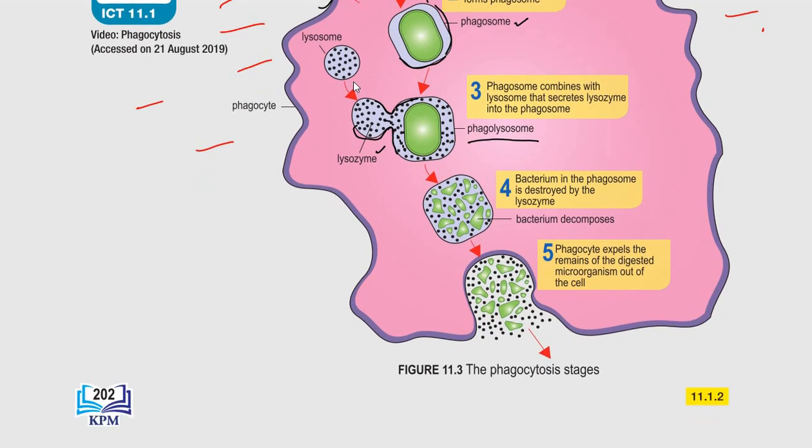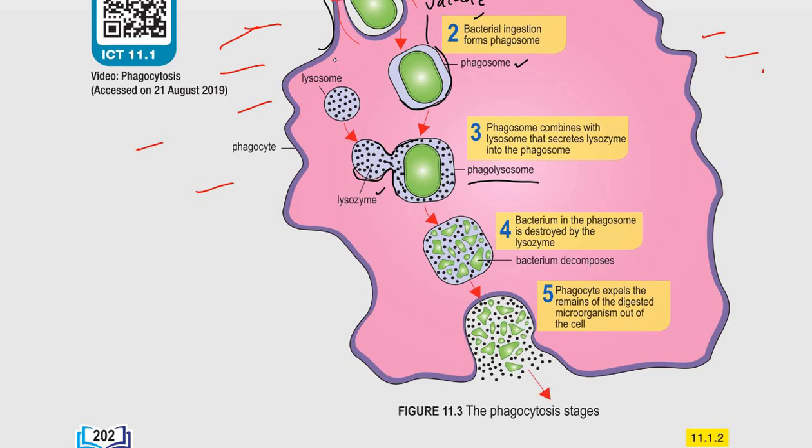Number four: the bacterium in the phagosome is destroyed by the lysozyme. The lysozyme will decompose this bacterium. You see here, it becomes destroyed, becomes broken. Then number five: the phagocyte expels the remains of the digested microorganism out of the cell. So now it will remove the remains of the digested microorganism out of the cell. This is how the bacterium is destroyed by this phagocyte.